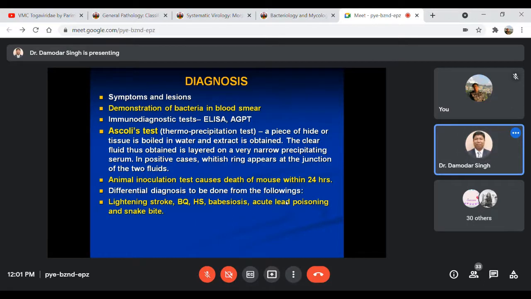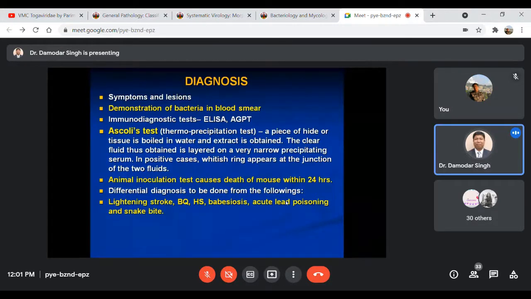After boiling, the extract is obtained, and the clear supernatant fluid is layered on a non-precipitating serum.